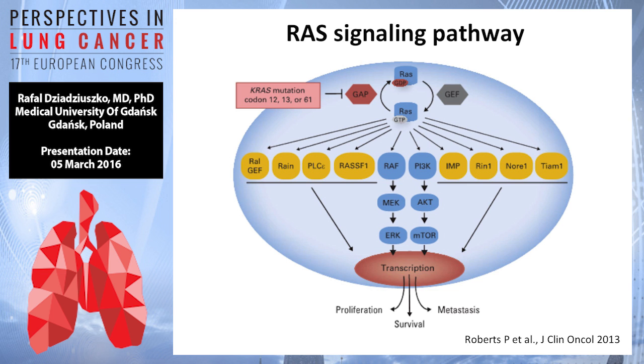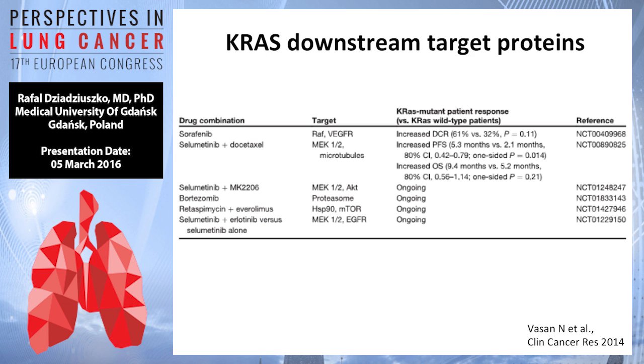The problem here is that we have a couple of pathways downstream of RAS, not only the RAF, MEK, and ERK pathway, but also the PI3K, AKT, and mTOR pathway, and also the RAL pathway that was mentioned already, and also quite some others. So in order to be effective, you probably have to target at least two of these pathways.